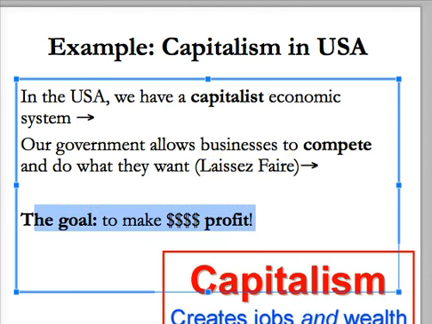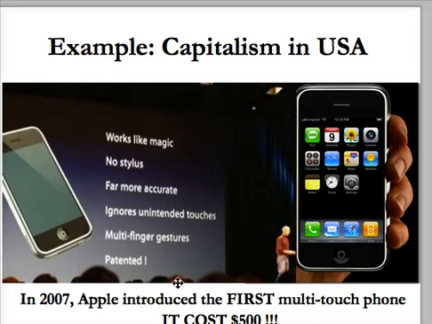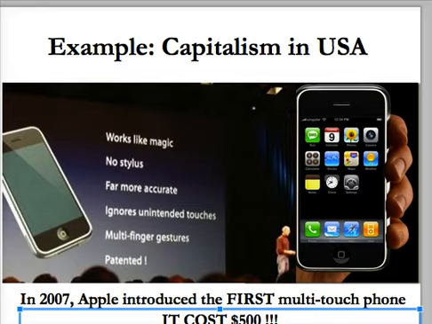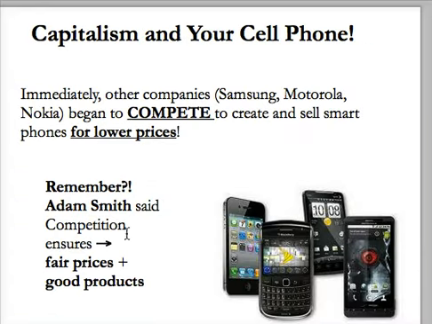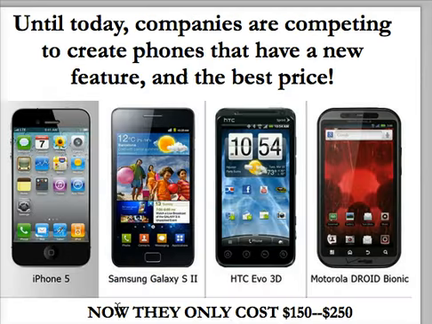Now let me give you a quick example. Take iPhone. When it first came out in 2007, it was $500. Now we have so many people competing over making iPhones. We have Samsung, we have Nokia, and all of them are competing, which means the prices are going to go down and the quality is going to get better. And now iPhones only cost $150 to $250 probably, and we have all these other phones that have lower prices and are better quality as well. Because we have a capitalist economic system, people are allowed to compete and innovate and have better and better quality products.